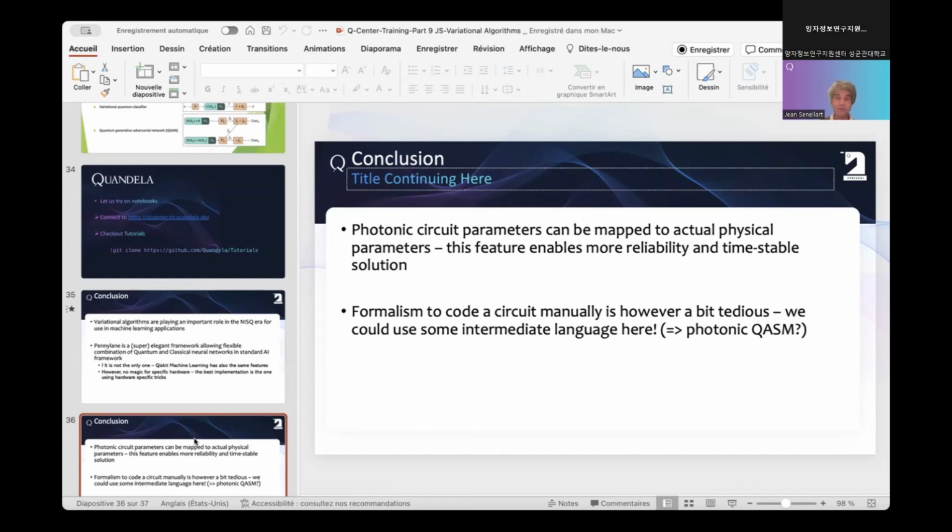The current is producing some heat. The heat is changing the refractive index of the material, and then causing some phase shifting on the light. So here you are very concrete. Here you are touching the physics directly inside this low-level implementation.